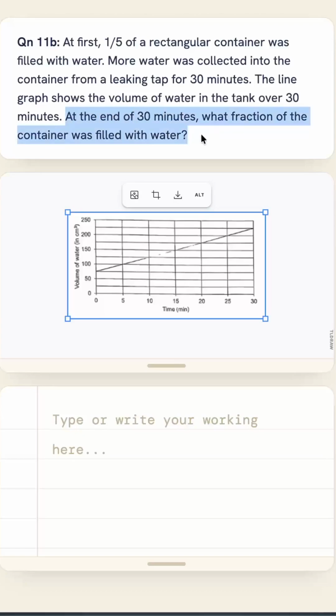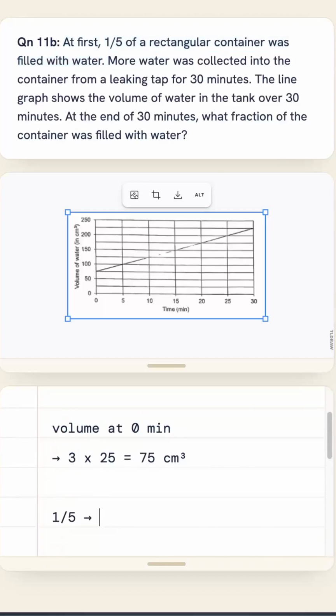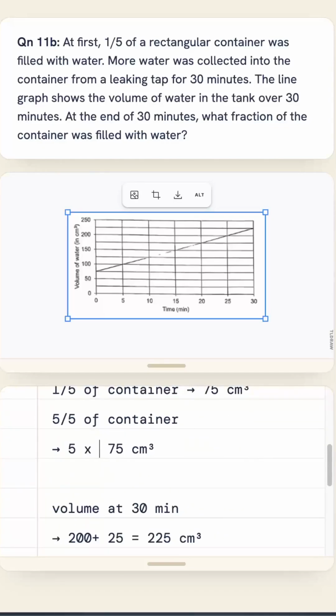At the end of 30 minutes, what fraction of the container was filled? So we know that at first, 1/5 of the rectangular tank was filled with water. So that means 1/5 is equal to 75. So 1/5 of the container is 75 centimeter cube. That means 5 over 5 container would be equal to 5 times 75, and this will be equal to 375 centimeter cube.